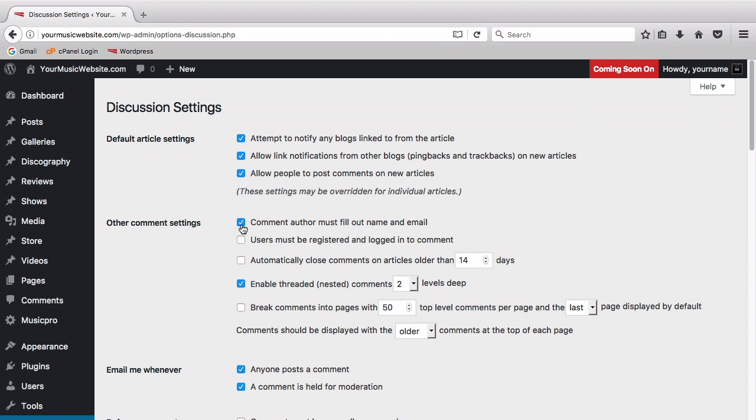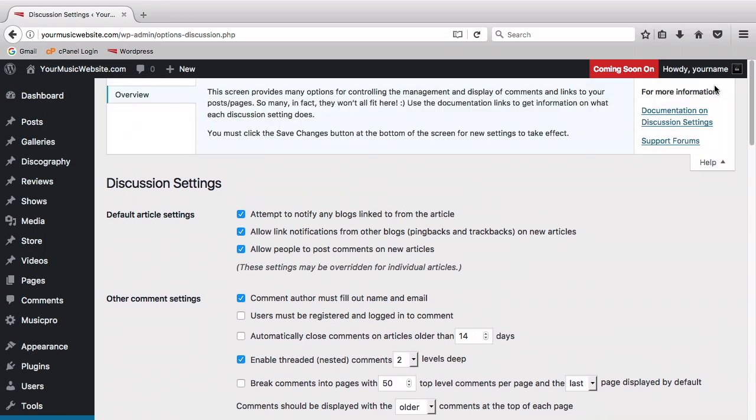Make sure the option below that is also selected so that a comment author must fill out their name and email. Most of the other settings are pretty self-explanatory, but don't forget about the Help tab at the top that'll take you right to the documentation if you're not sure about something.